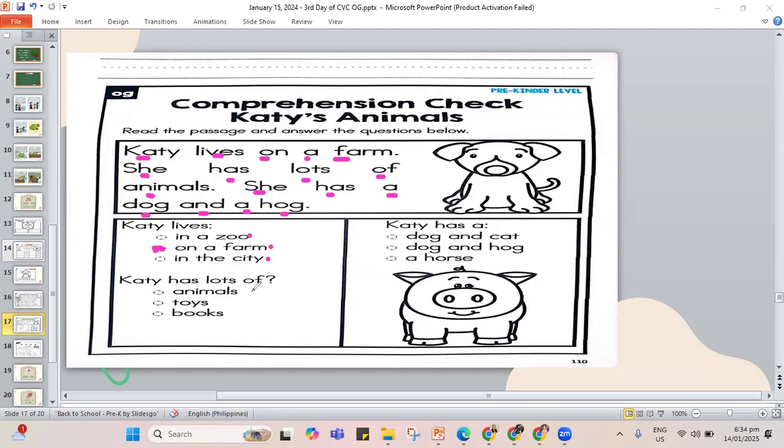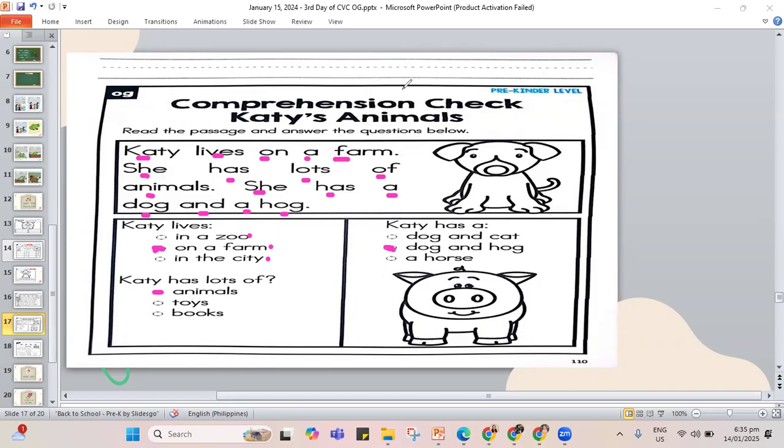Katie has lots of what? Animals, toys, or books. From our story, she has lots of animals. Last one, Katie has a dog and a cat, a dog and a hog, or a horse. It should be a dog and a hog. So those are the ones that you need to answer, okay? Now, if you're not yet done with the work, pause the video, play it again once you are done.